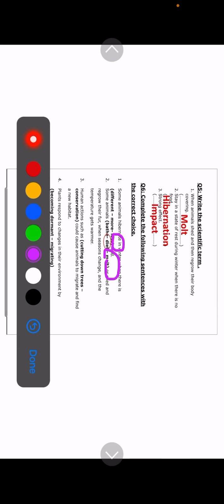Number 3, human actions such as what? Could cause the animal to migrate and find a new habitat. What is a human actions? Like cutting down trees, of course. Number 4, plants respond to changes in their environment by becoming what? Yeah, by becoming dormant. Go into a state of rest.